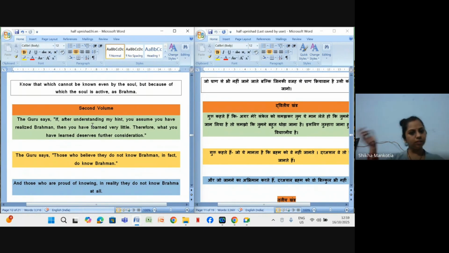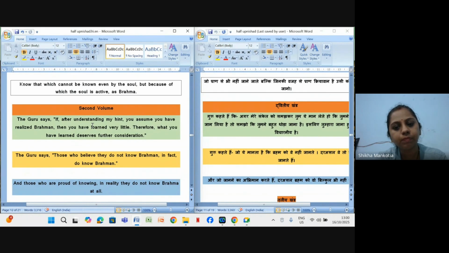So in the same way Guru told them that if you are thinking that whatever I have told till now, you got everything, you know everything right now about this Brahma, then this is your misunderstanding. Now you should go for further considerations. You should search out, है ना? Now teachers can say you should Google, you should do like this, but here Guru told them, what you have learned deserves further consideration.